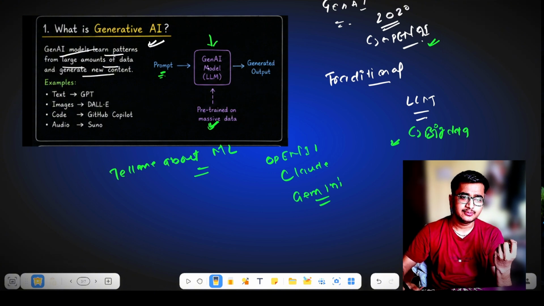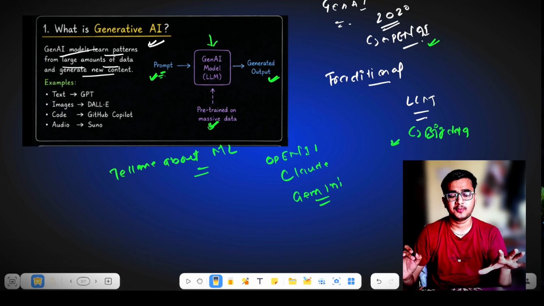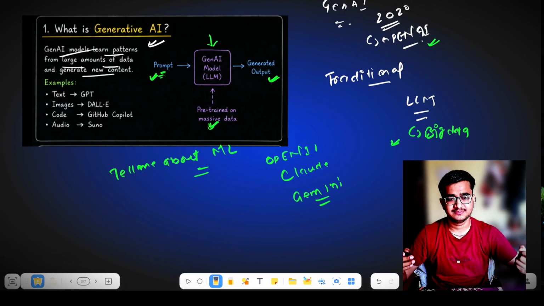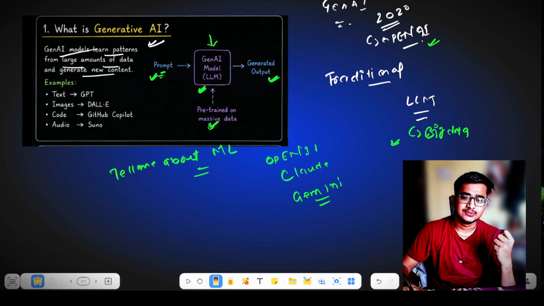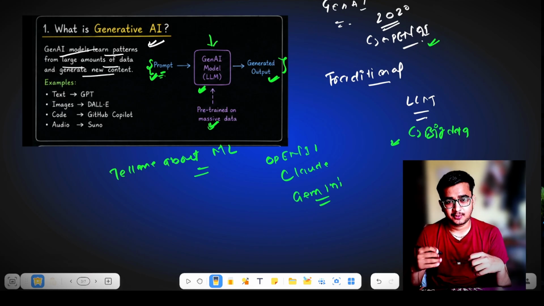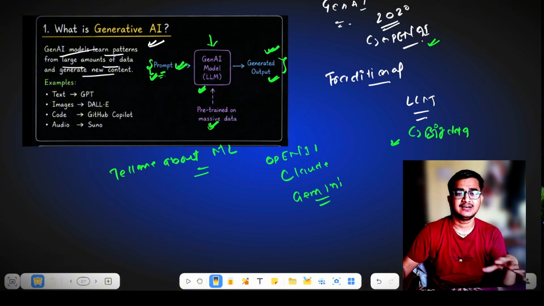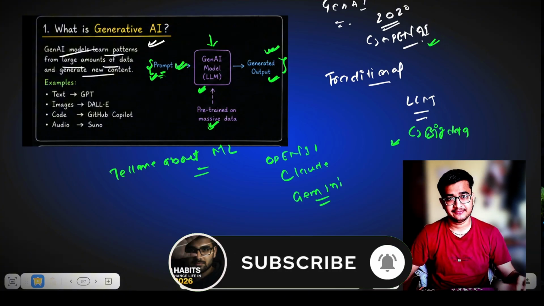So you give your question in the form of a prompt, and you get an output based on that prompt and the algorithms that this LLM has. This will provide you an answer in the form of output. The prompt is the input here, and the answer that you get is the output. This is how traditional generative AI works.